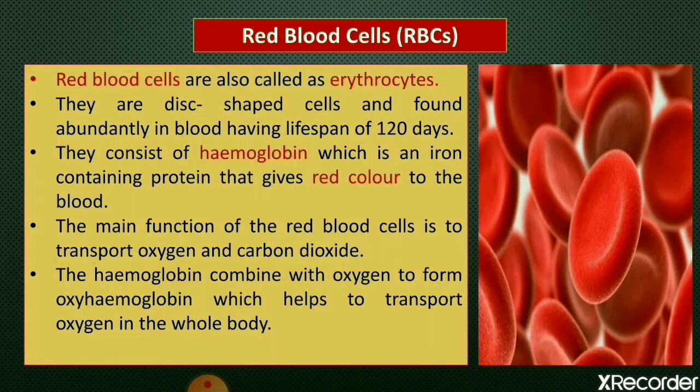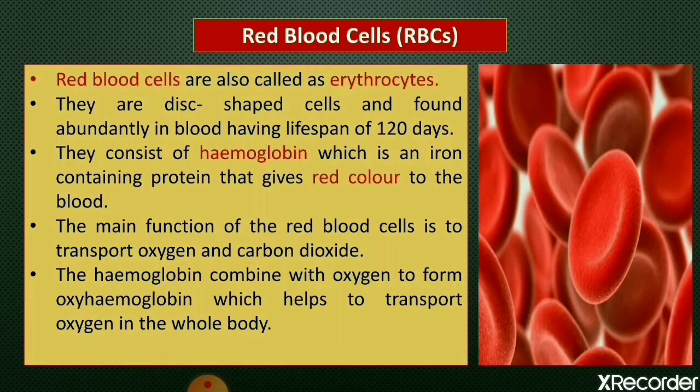That is why it gives red color to the blood, and these red blood cells are the carriers of oxygen. So red blood cells carry oxygen from the lungs to all the cells of the body. It is actually the hemoglobin present in the red blood cells which carries oxygen in the body. So hemoglobin has two things, that is heme, means iron, and globins, which are proteins. So the iron present in hemoglobin binds oxygen and transports it to all parts of the body and ultimately to all the cells.